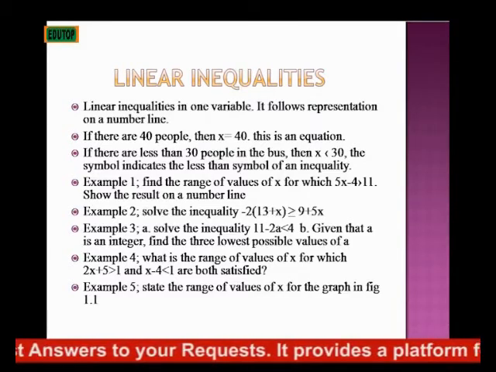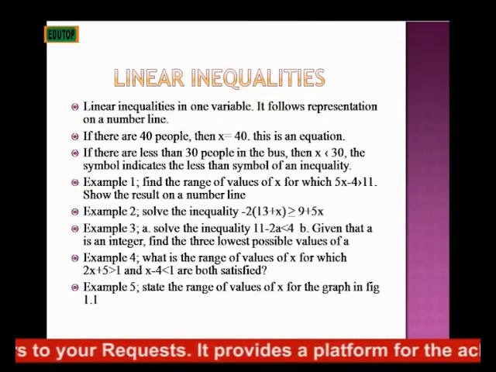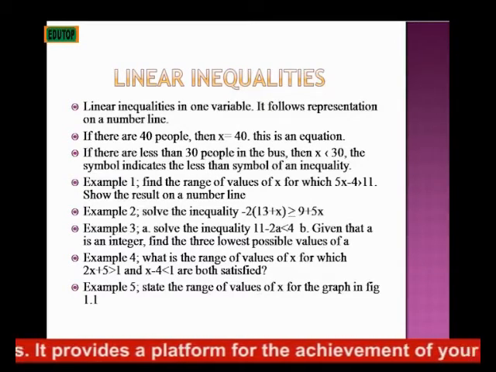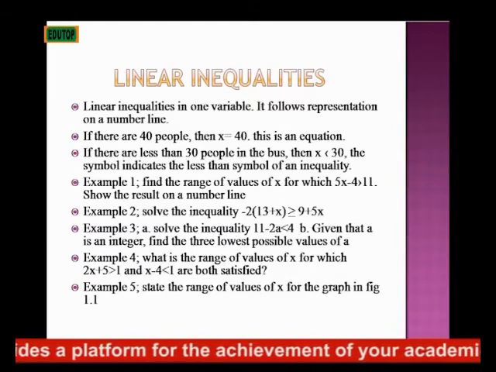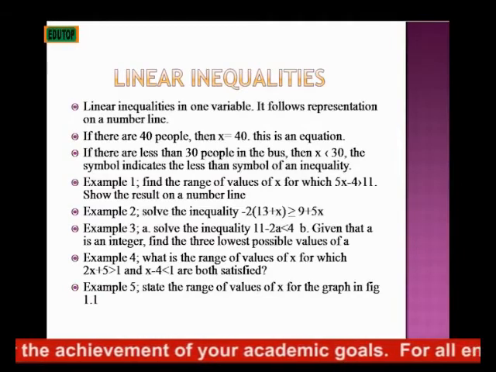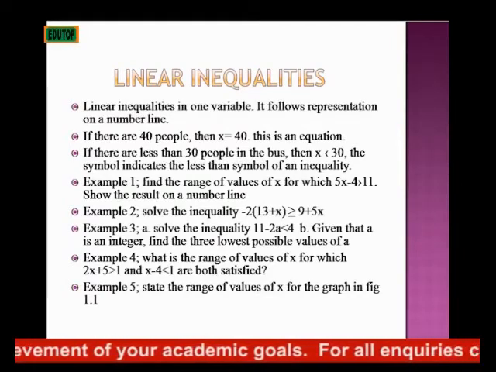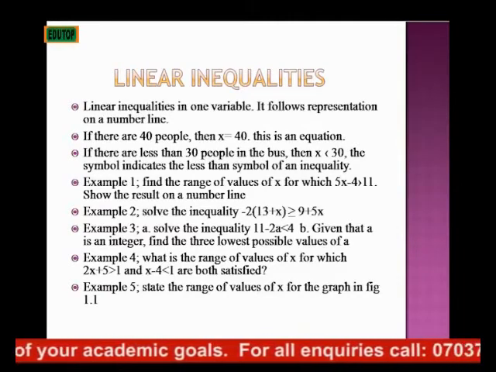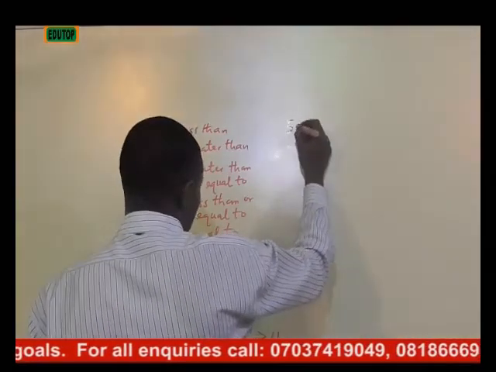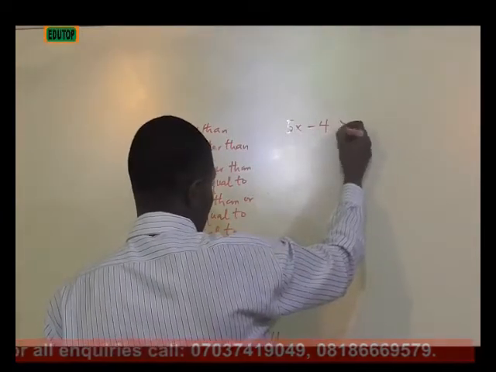Example 1. Find the range of values of X for which 5X minus 4 is greater than 11. Show the result on a number line. So here we have 5X minus 4 greater than 11.